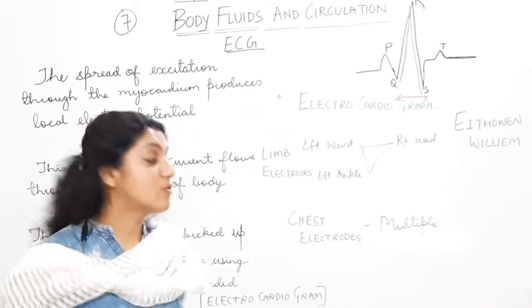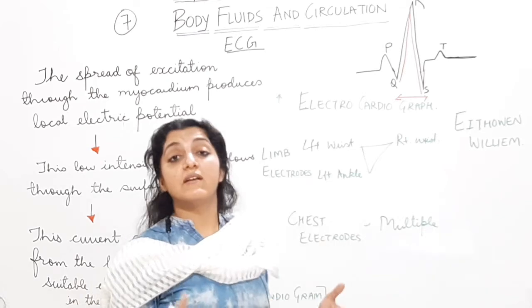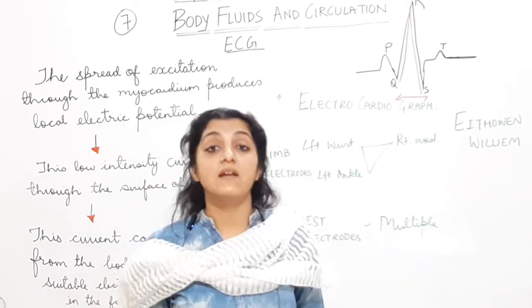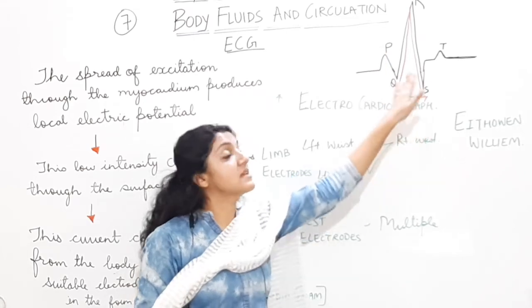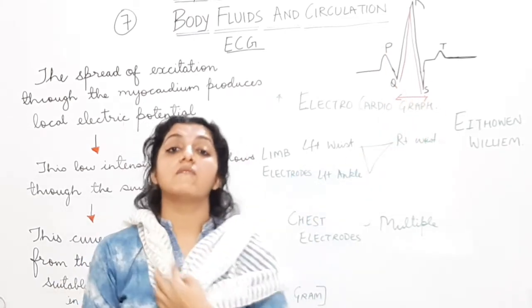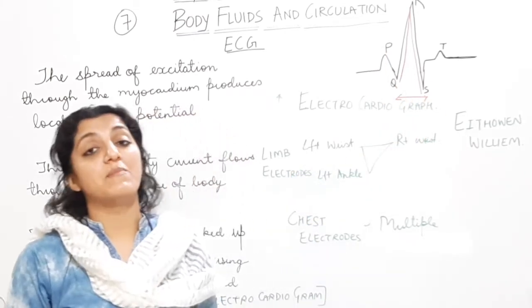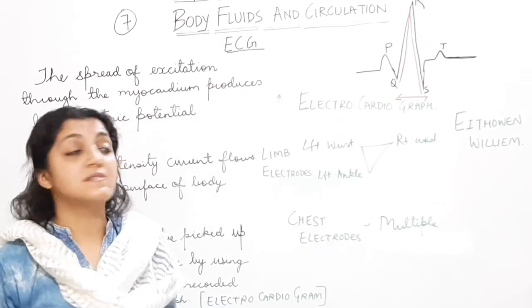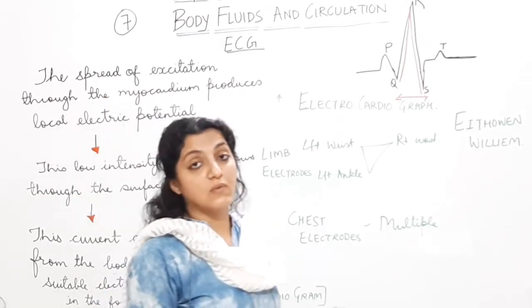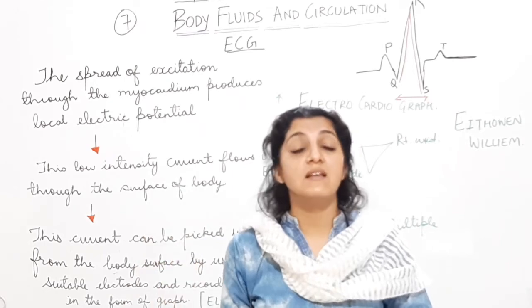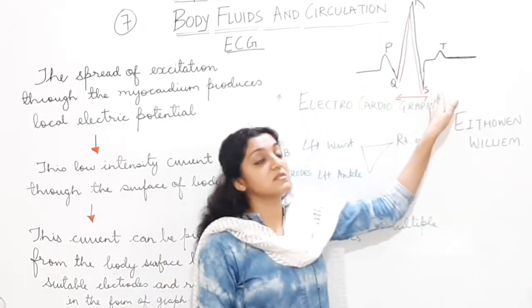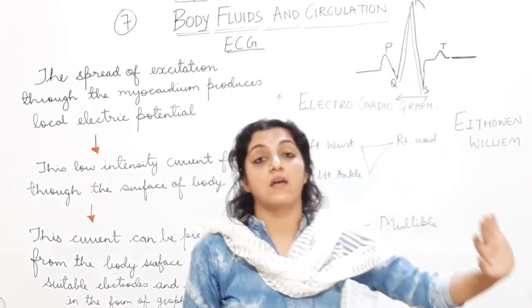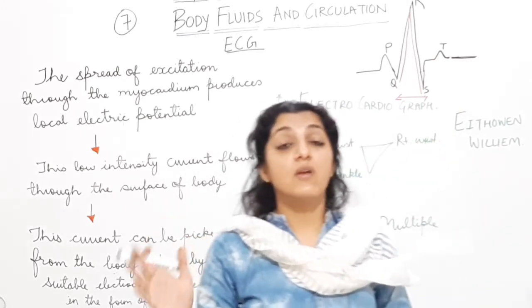Alright, and electrocardiogram is the graphical representation which is obtained. We have seen the different waves: P, QRS complex, and T. The detailed study of this is not in your syllabus. We will just deal with this much. You need to understand P में क्या हो रहा है, QRS complex में क्या हो रहा है, and T में क्या हो रहा है. So all this is going in link.